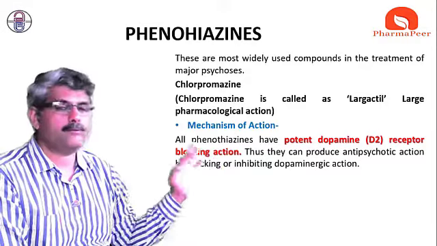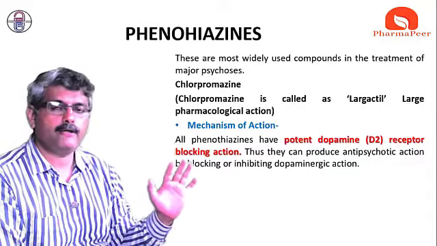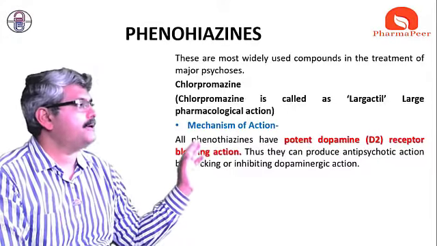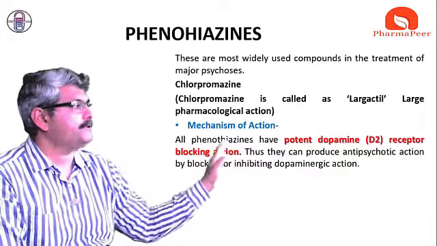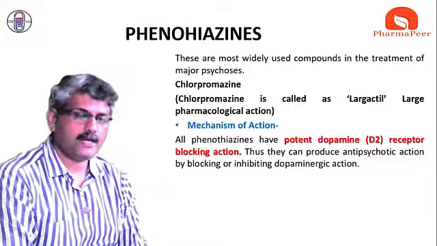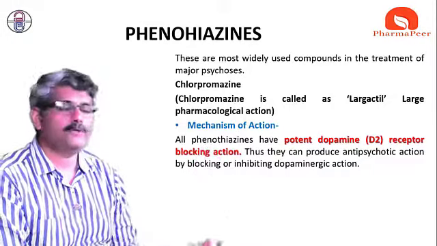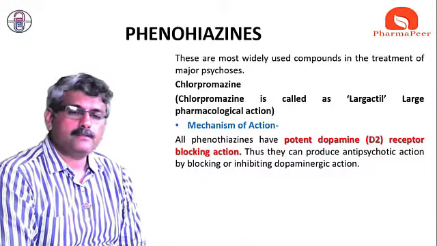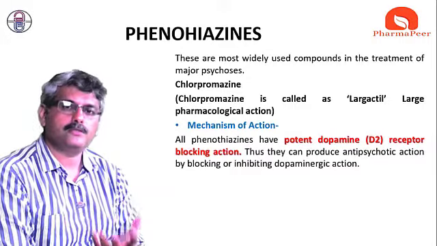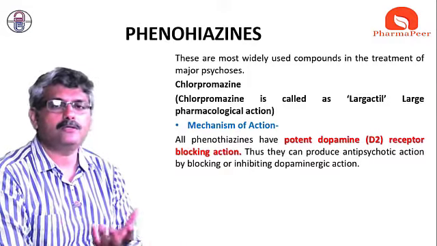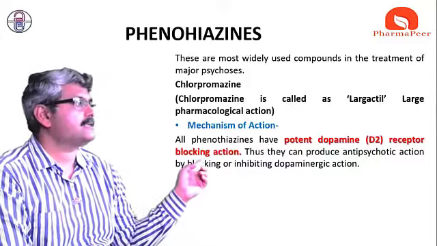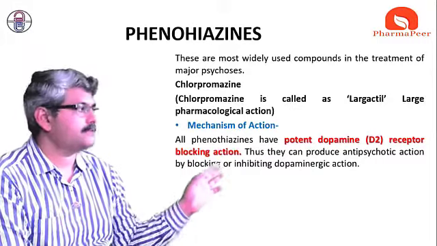And in dopamine there are D1, D2, D3, D4, D5, a total of 5 dopamine receptors available. But with respect to that, phenothiazine derivatives are blocking D2 receptors. They are blocking the D2 receptor. And as we know very well, if the receptors get blocked, then even though the drug, the hormone, or the neurotransmitter is available at the place, it won't work because the receptors are not available. The receptors are blocked.